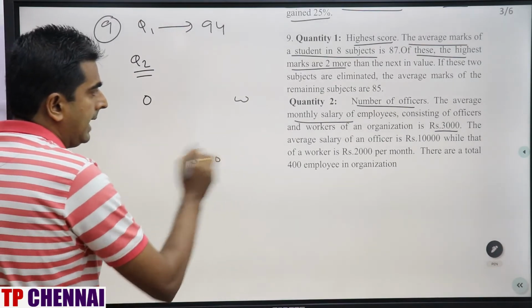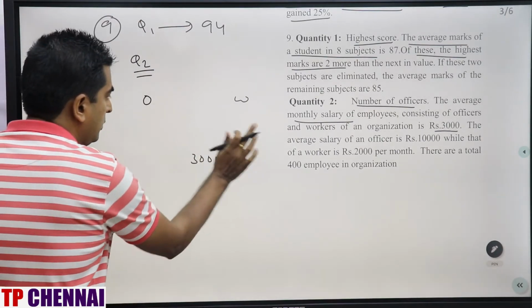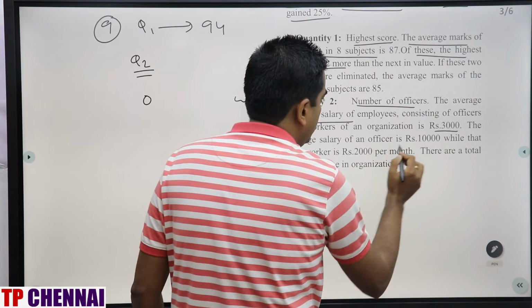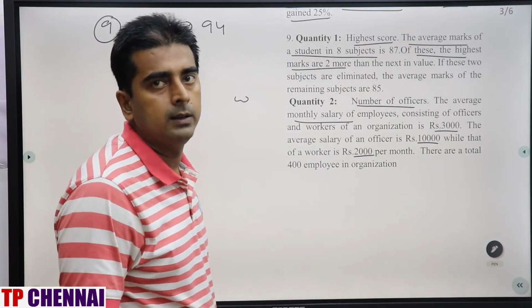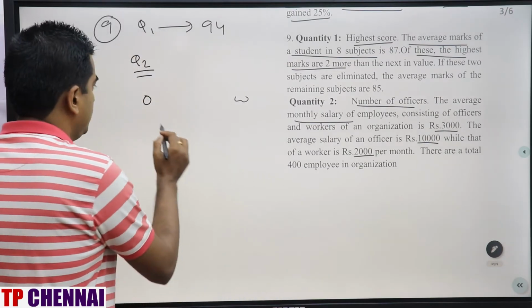Total average. Average salary of officer is 10,000. Now you see one thing. You have 3,000, you have 10,000, you are having 2,000. From everywhere you can remove 30. So this will be how much? 3.